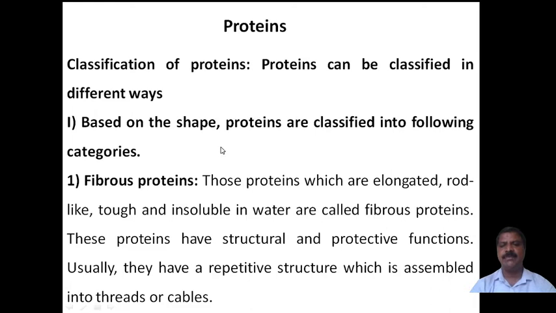Fibrous proteins are classified based on their shape and size. A fibrous protein should be elongated and long, a rod-like or thread-like structure, and insoluble in water. Therefore, simply we say that fibrous proteins are those proteins which are elongated, rod-like, tough, and insoluble in water.